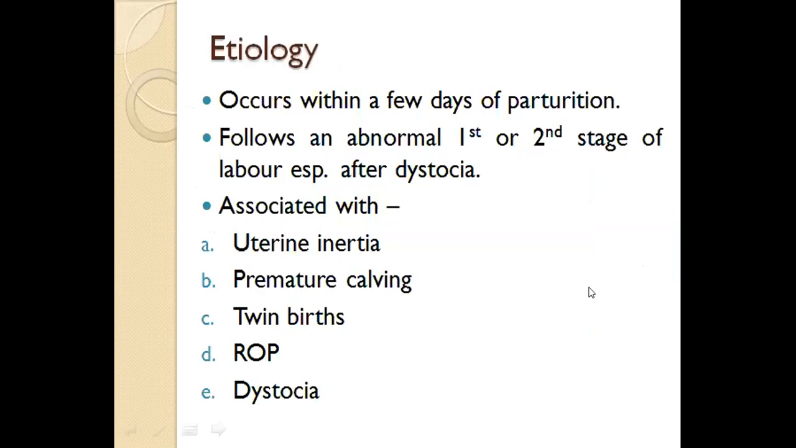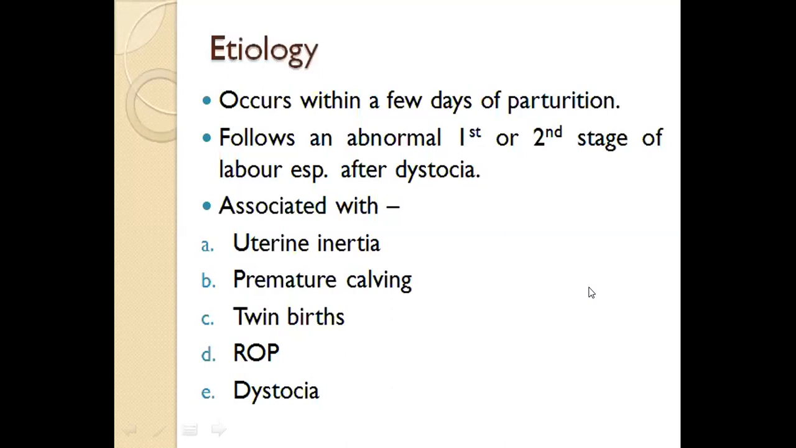Generally it follows an abnormal first or second stage of labor, especially after dystocia. And puerperal metritis is generally associated with uterine inertia. That means the expulsive forces of the uterus cease, and then you have to assist the calving by either any kind of manipulation or manual traction.